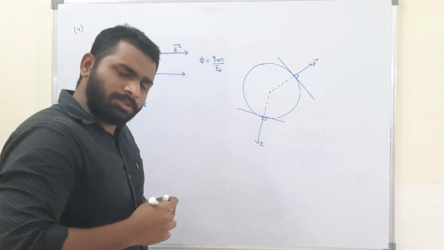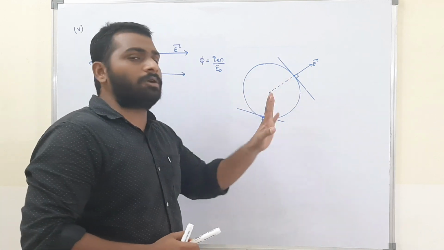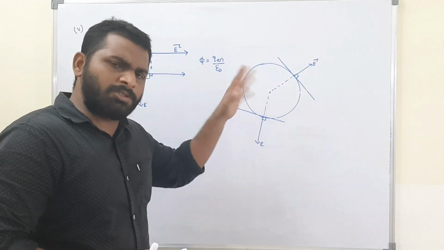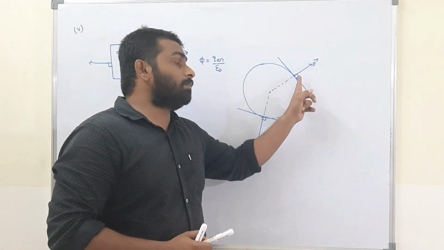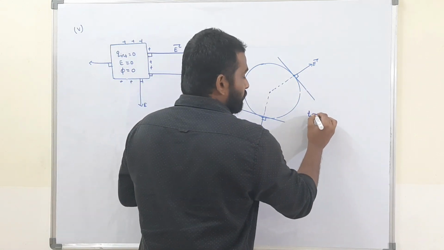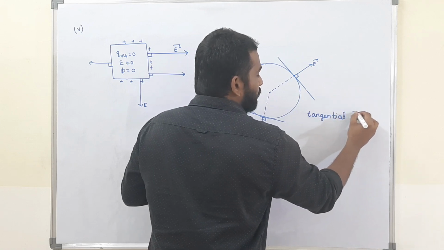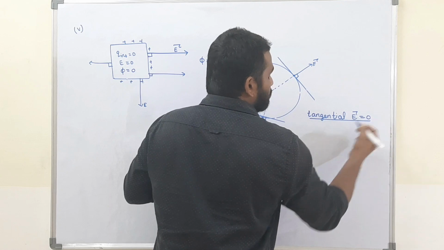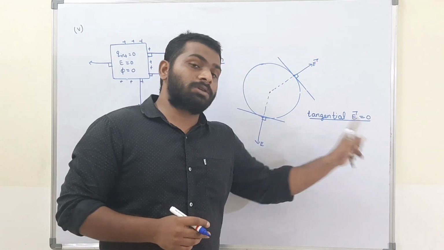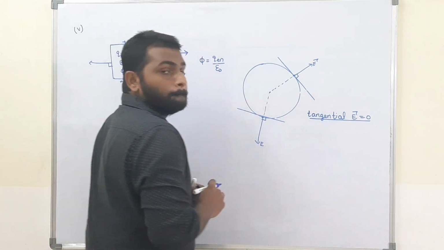That means whatever be the shape of the conductor, the electric field lines will always be perpendicular to the surface. Please remember this. Whatever be the shape, it may be any shape, but electric field lines are always perpendicular to the surface. The tangential component of the electric field is always equal to 0. The tangential electric field is always equal to 0. Please remember that. Now, why is it 0?